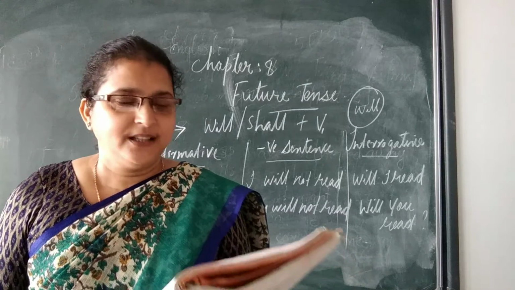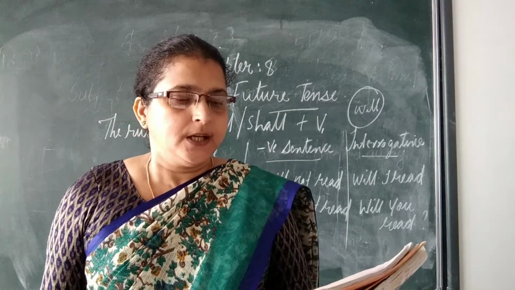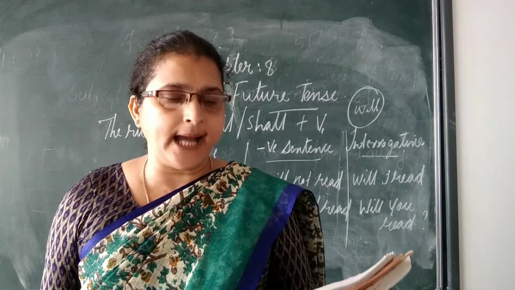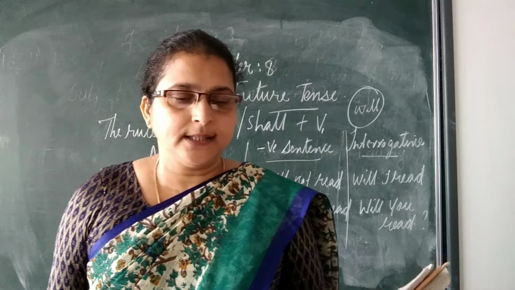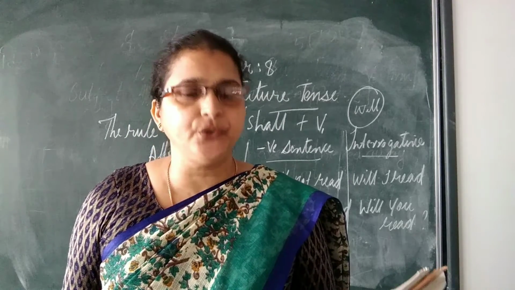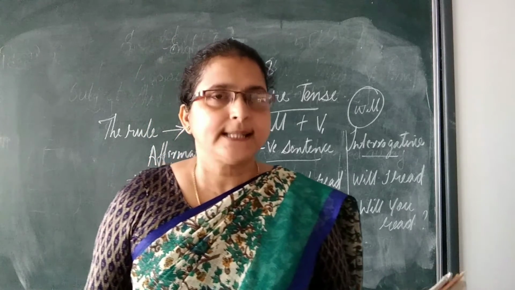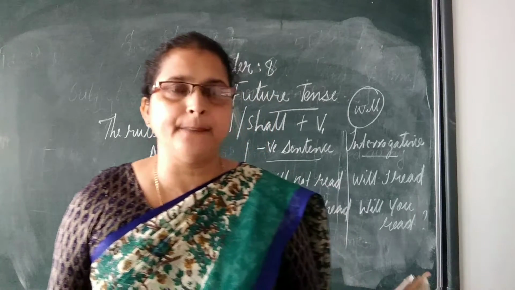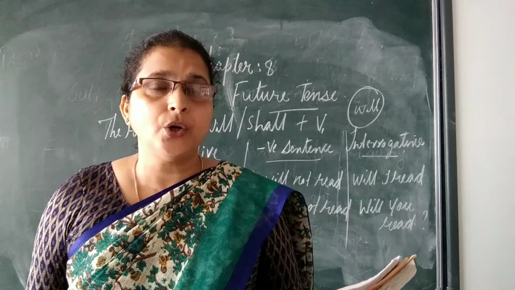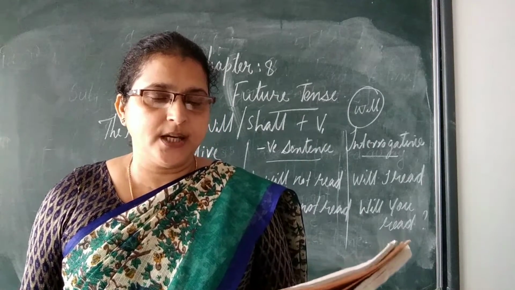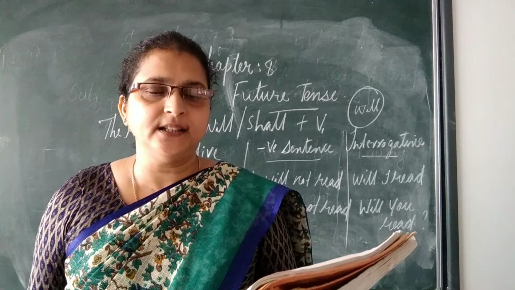The next one: the simple future tense is used to denote an action or an event or conditions that are going to take place in future. It will take place in future, so we write in simple future tense. For example, my daughter will soon become a doctor. She is in her final year now.